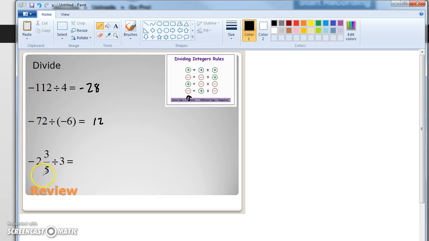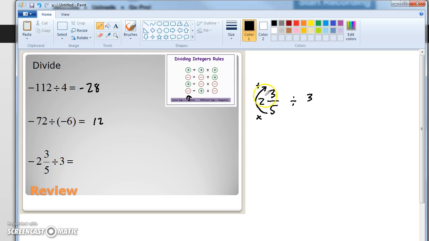So now this last one, I threw this at you, negative 2 and 3/5 divided by 3. So let's just do the math problem first. 2 and 3/5 divided by 3. Okay? So first I'm going to convert this into an improper fraction.